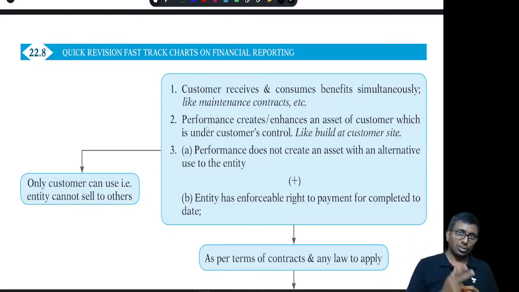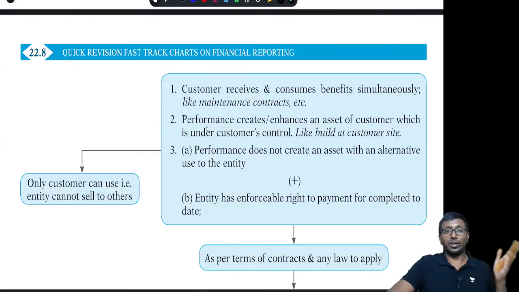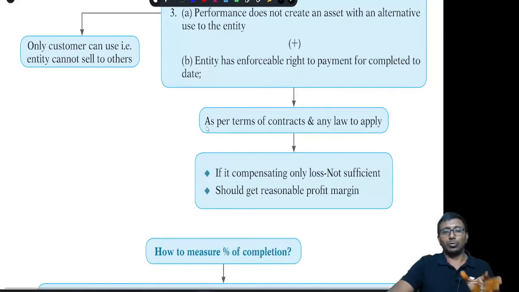Plus, the second condition also you are supposed to satisfy: the entity has an enforceable right to payment for the work done. So if I have done 50% of the job, I should get 50% of the money. And when I refer to the money, it is not just the cost; cost plus appropriate margin I am supposed to be able to get as per the contract. Under that circumstance, we will go with percentage completion. Otherwise, in all other circumstances, it is point in time. That means the day the control is completely transferred to the other party, that day only you follow.